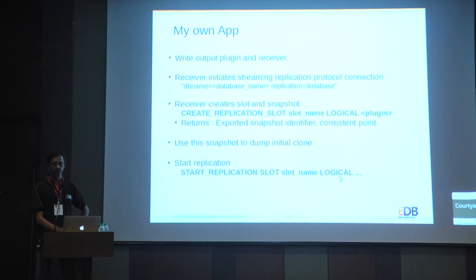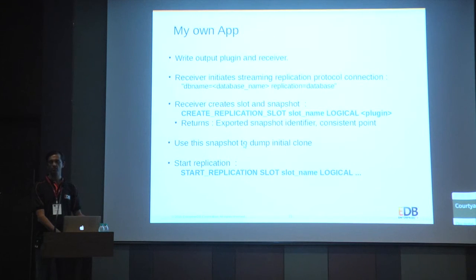Somebody can even write their own application to do a lot of stuff, not just replication. The main thing is to write an output plugin and the receiver side. The receiver initiates the connection with the primary, and then there is a set of commands in the replication protocol to create a replication slot and then start using replication.